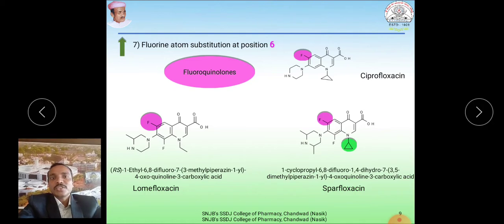So take a look at this, this is what changes. Here this nitrogen contains the ethyl, there the cyclopropyl system. One more, here it contains the methyl on piperazine. This methyl is common to both of these, but with this there is an extra methyl group, which we can see here is not present in this. So likewise you can change the molecule.